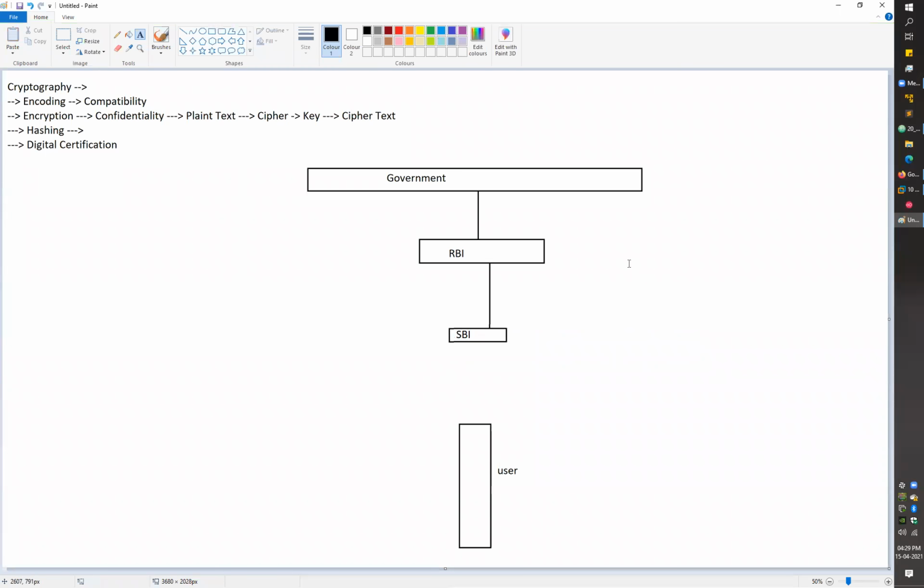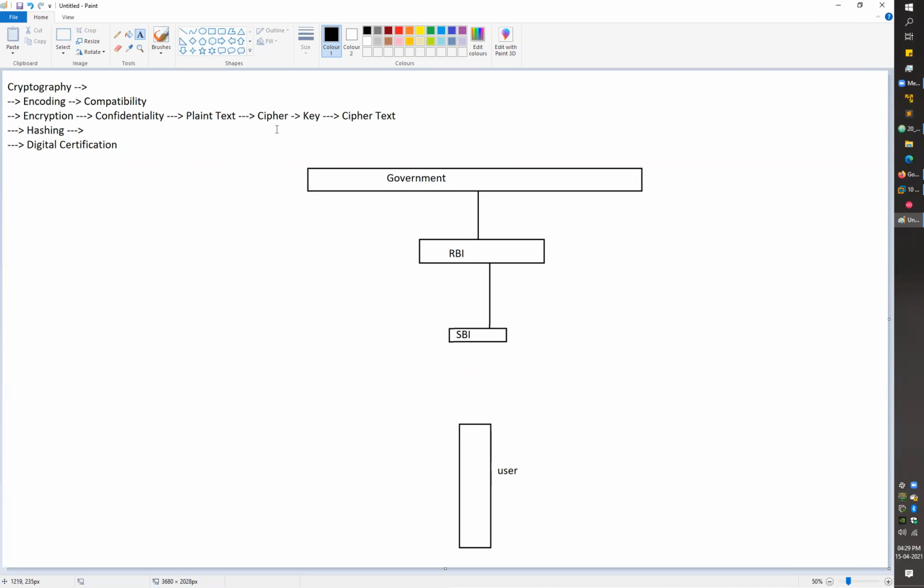right? So my user can verify this thing. My user trusts the government, right? And my government trusts this RBI, and RBI trusts this SBI. Through this trust chain, I can verify that SBI is a trusted party, right? I can trust SBI because I trust the government, and my government trusts RBI, and RBI trusts SBI. So this is a trusted party, right?